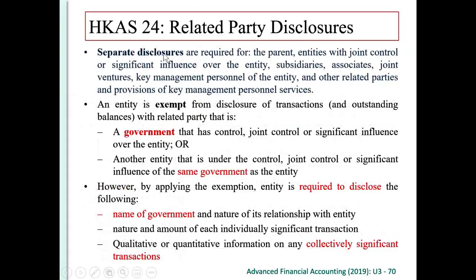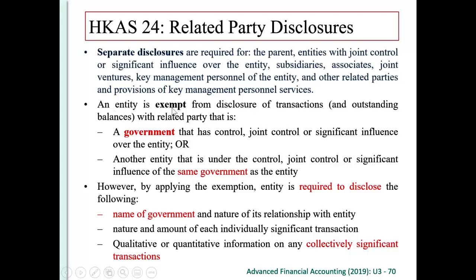There should be separate disclosure required for the parent entity with joint control or significant influence over the entity. So if you have a parent report, joint control report, significant influence report. So we have to report for the subsidiaries, associates, joint ventures, key management personnel, and other related parties, and the provisions of the key management personnel services. For each type of related party, you have a separate disclosure. There's one exemption.